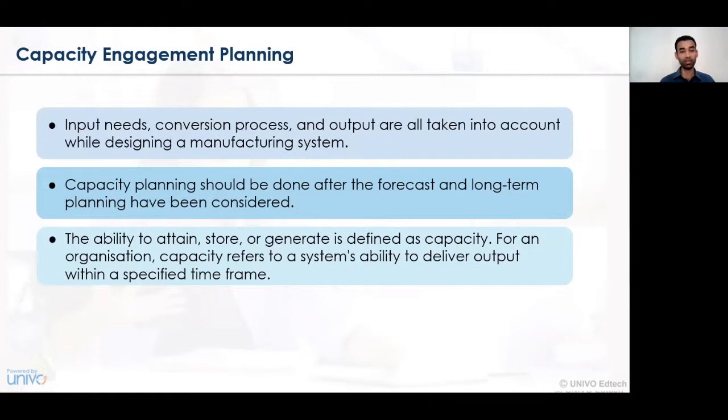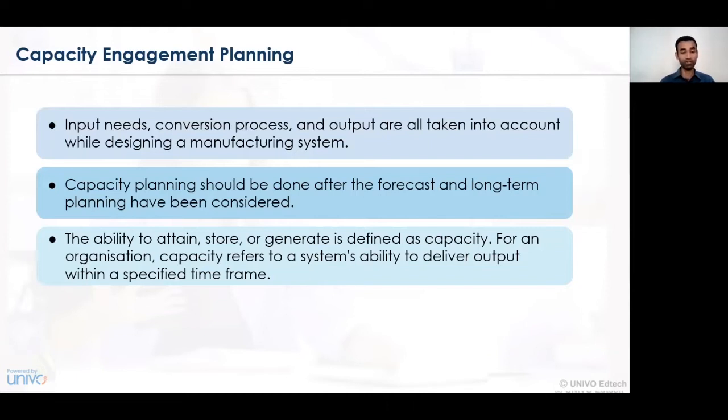Hence, based on the capacity and skill sets of an individual, the task or job role is assigned to him. For this concern, the capacity of an individual needs to be identified. Based on the ability or capacity of an individual, he can attain, store and generate results or output for the organization.